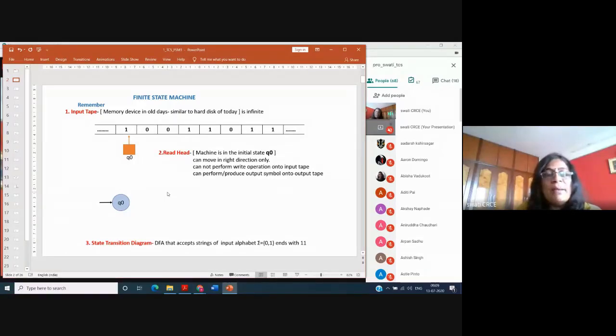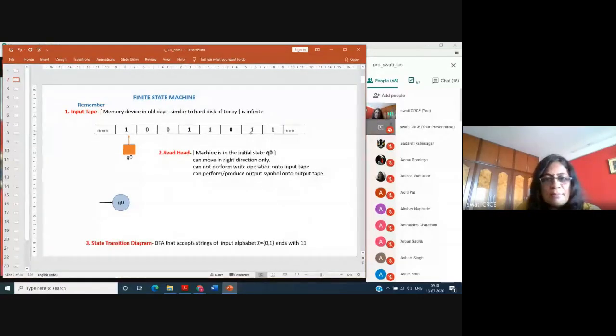Right now, what you have to remember is that if I say finite state machine, you need to remember the first thing as input tape. A machine has an input tape. See, this input tape is a device which was used in earlier days. Nowadays we have hard disk, then floppy disk, or pen drives and all to store the data. Okay. In old days, people used to have the input tape as a memory device to store the data. So this input tape looks like this, where there are a number of cells. This square box is called a cell, and on the cell you can store the input.